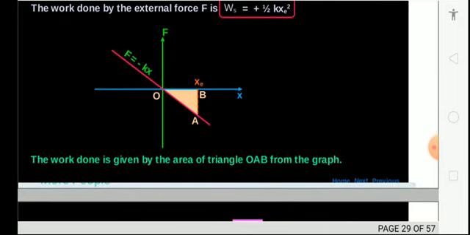See the diagram. Where is force? Where is minus kx? And that is the work done by a given object in the form of triangle OAB in the graph.